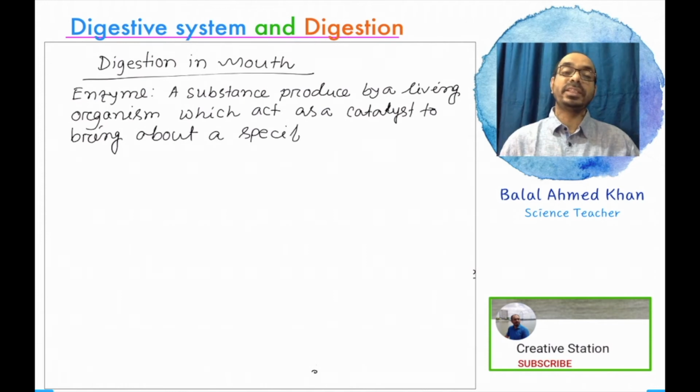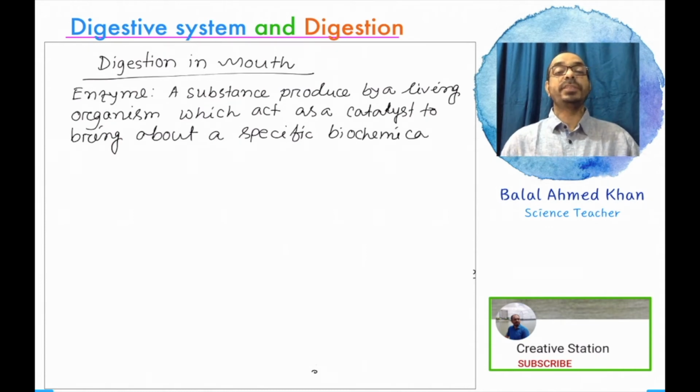These biochemical substances contain protein, or with the help of protein, these biochemical substances are constituted. A substance produced by a living organism, which acts as a catalyst to bring about a specific biochemical reaction.